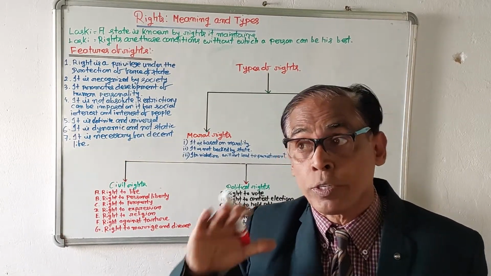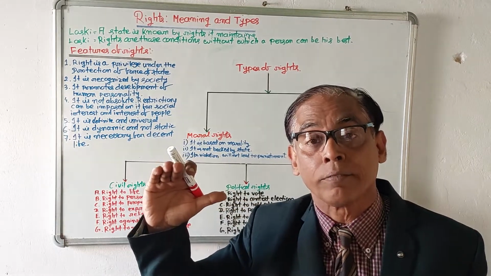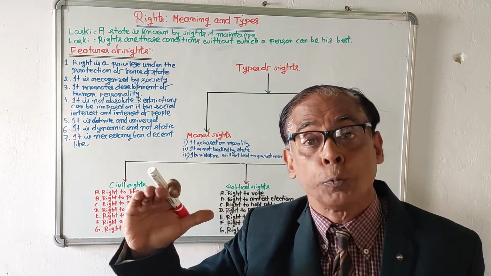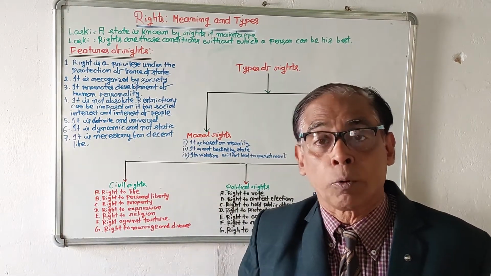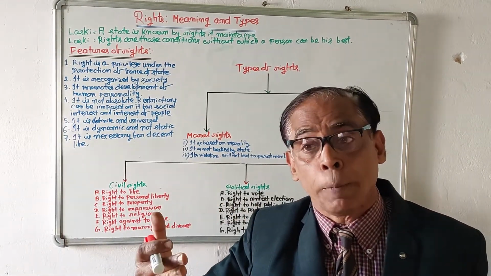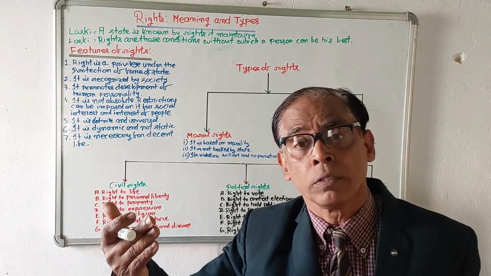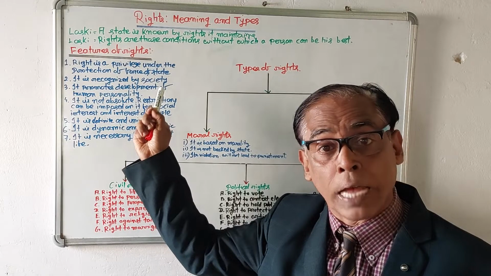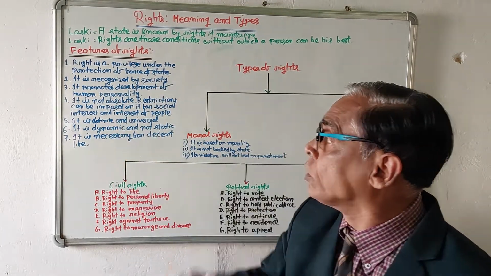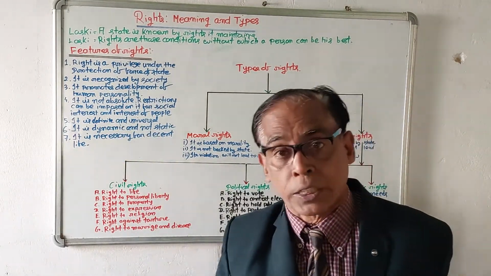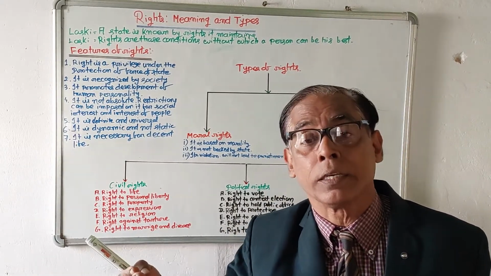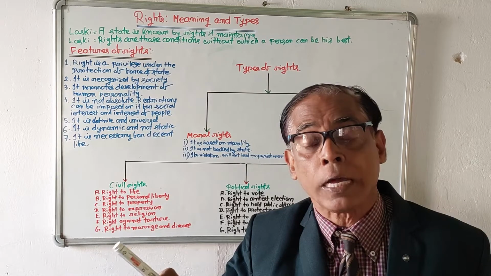Rights are something which are recognized by society, that these are very much useful for people. Number 3, it promotes development of human personality. Rights are necessary for the development of human personality. Without rights, people cannot develop.